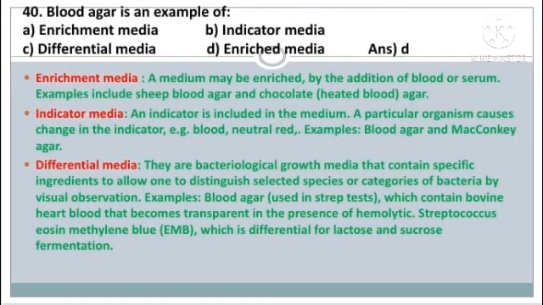Enrichment media: a medium may be enriched by the addition of blood or serum. Examples include sheep blood agar and chocolate agar. In indicator media, an indicator is included in the medium. Examples: blood agar and MacConkey agar. Differential media are bacteriological growth media that contain specific ingredients, such as eosin methylene blue, which is differential for lactose and sucrose fermentation.